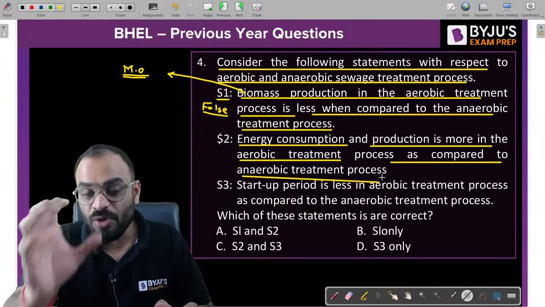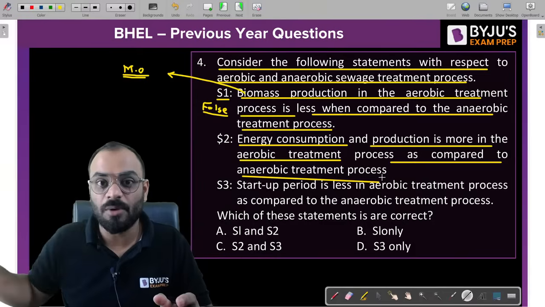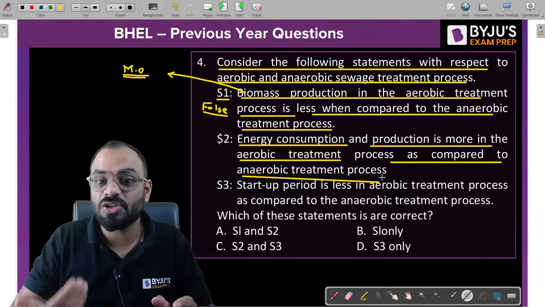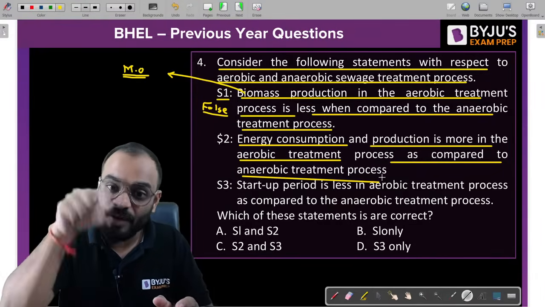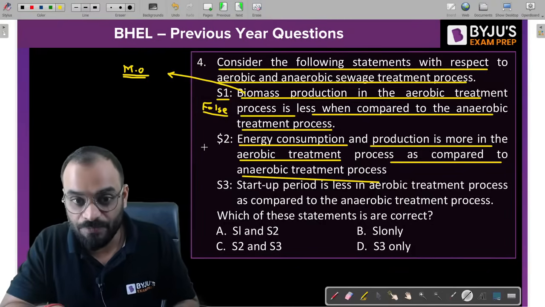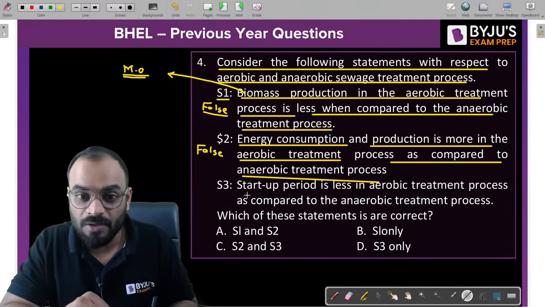So if you have methane, you can store it and produce some energy from it. So the energy production will be more in case of the anaerobic treatment process. That's why this statement is again false.